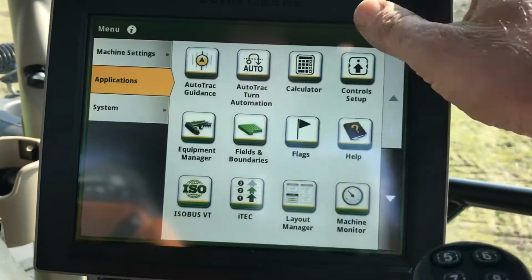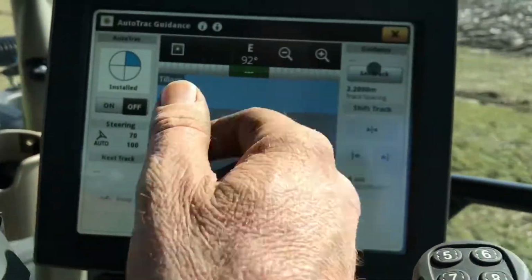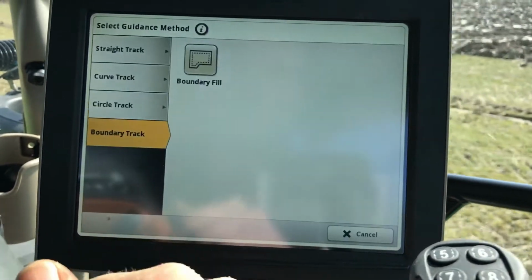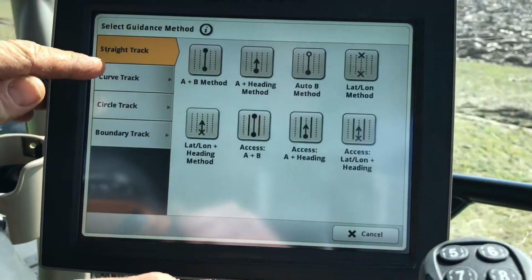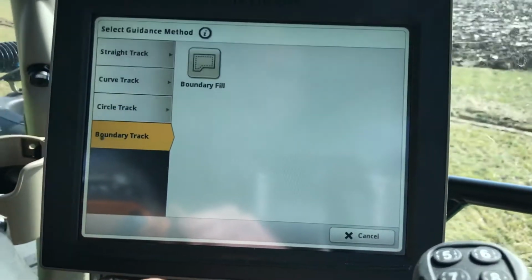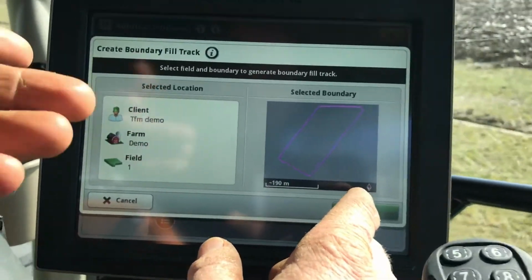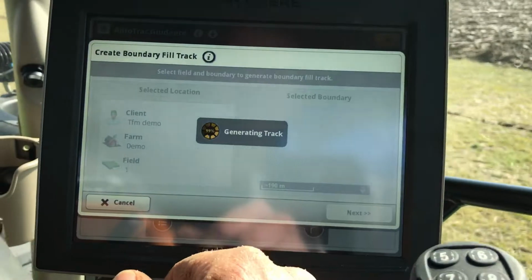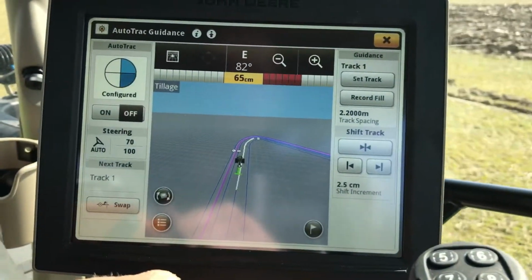Now say we want to use that boundary in the auto track page. We go into the auto track here, and it'll ask us to set track, and we can click new track on the bottom left, and we can do a boundary fill now. So usually you're using straight track, curved track, circle track with boundary track. So we do a boundary fill. Now it's saying here you want to use the field that we just drew, and we say yes. So it's generating a track for that. Now we save that, and we can drive.